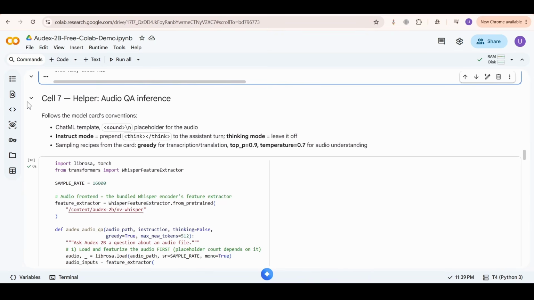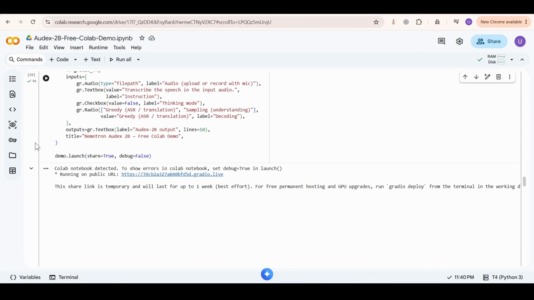The helper handles all that math for us. So from here on, using the model is one line of code. While the model loads, quick favor.